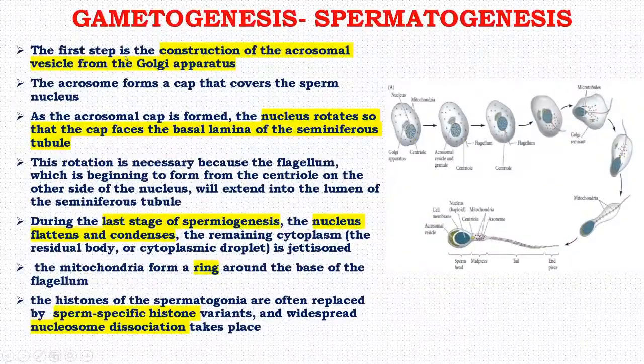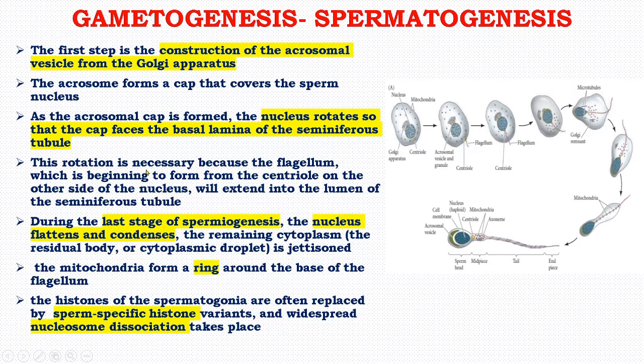The first step in this process is the construction of the acrosomal vesicle from the Golgi apparatus. The acrosome forms a cap that covers the sperm nucleus. As the acrosomal cap is formed, the nucleus rotates so that the cap faces the basal lamina of the seminiferous tubule.